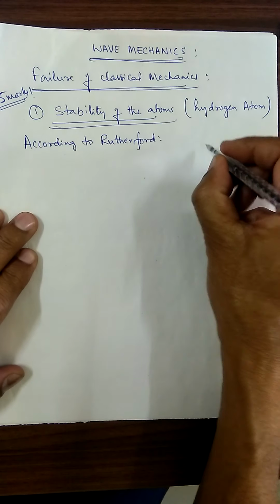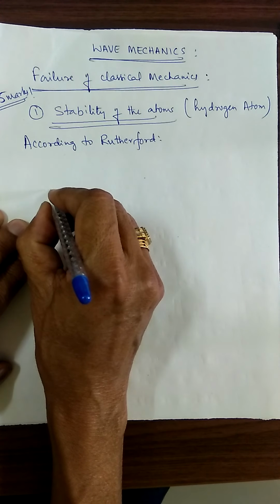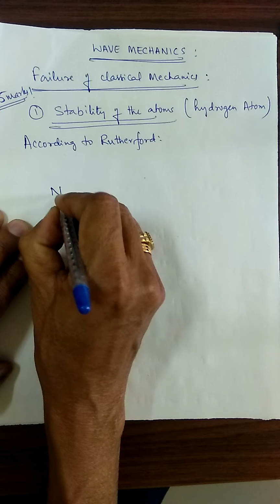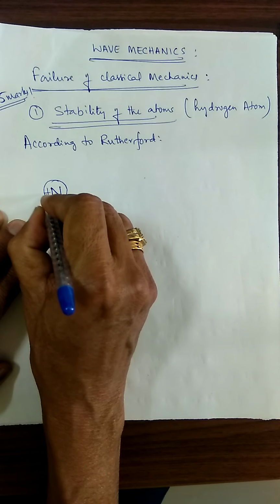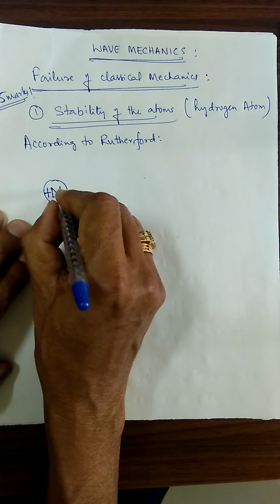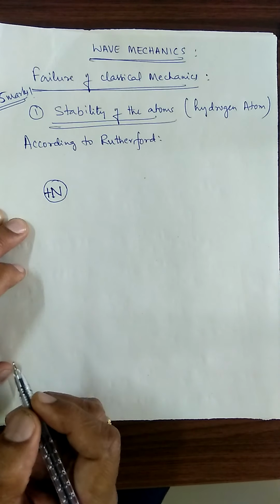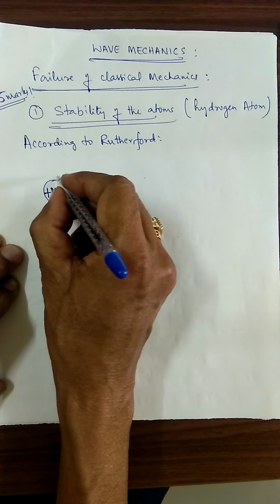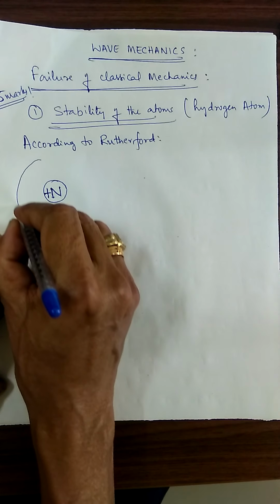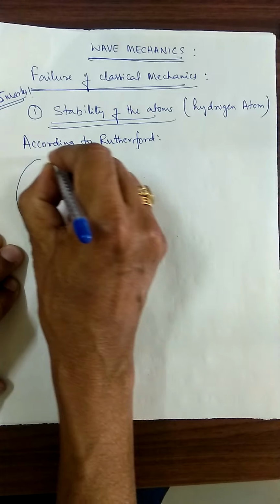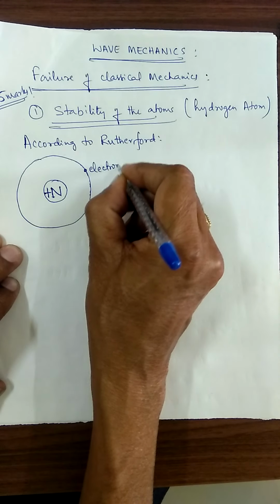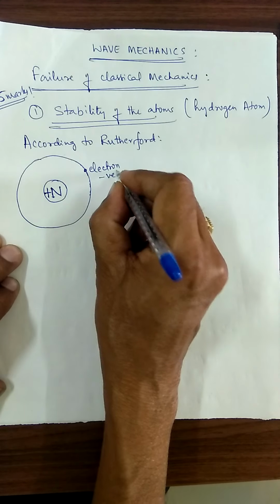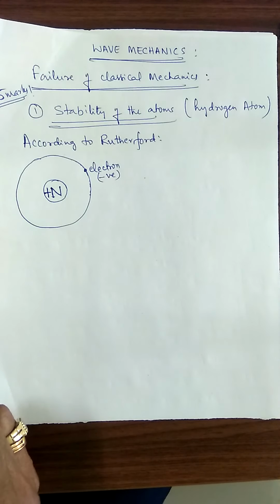According to Rutherford, there is a nucleus here. This is the nucleus, which is the positive core, carrying the positive charge. An electron is revolving around the nucleus like this. It goes on revolving around the nucleus, and it has a negative charge.